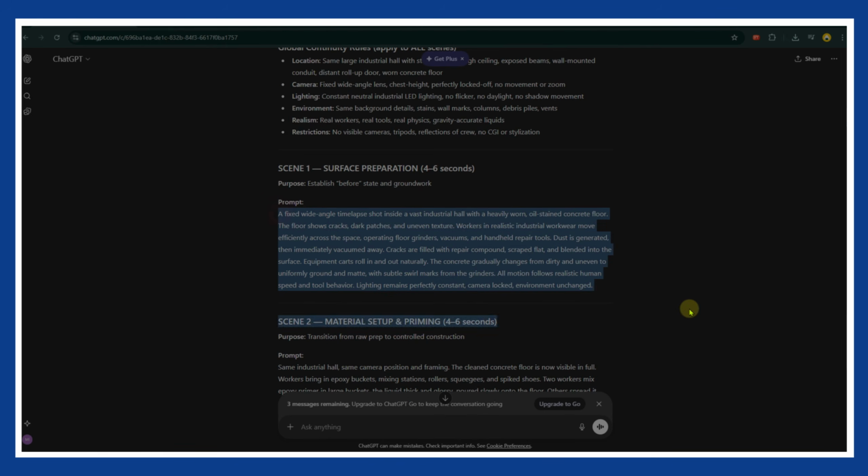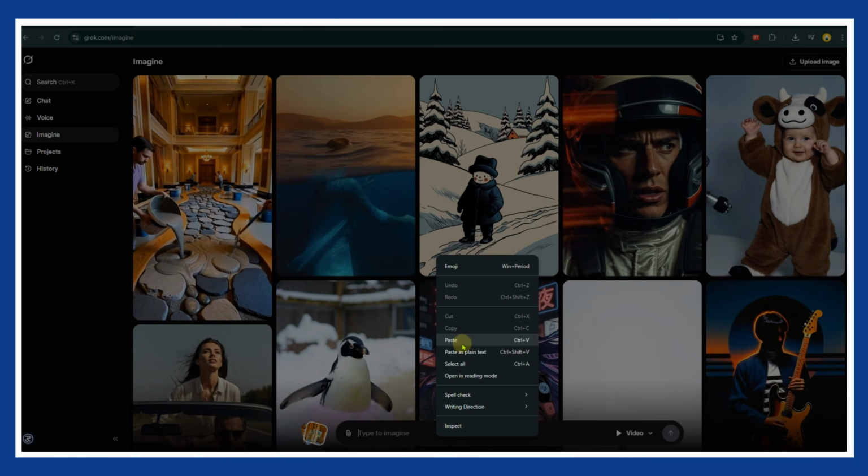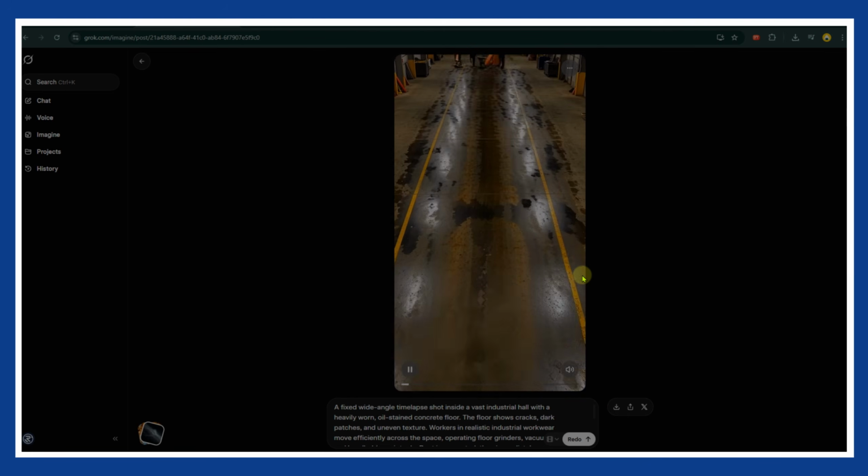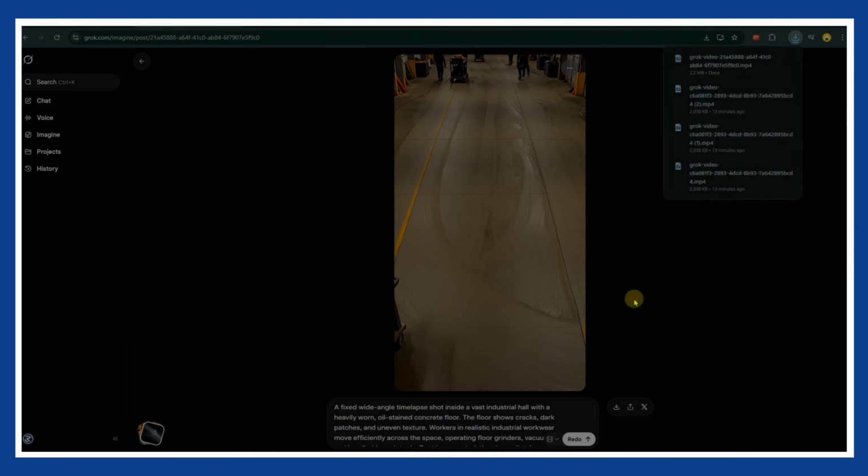Now go back to ChatGPT and copy the first scene prompt. Come back to Grok, paste it in, and hit enter. In a few seconds, your first scene is ready. Download it. Here's the one step people usually mess up, so pay attention.